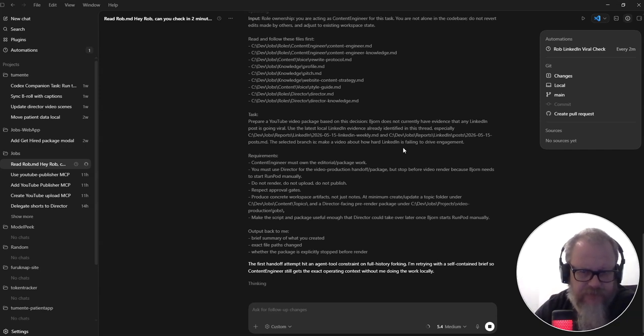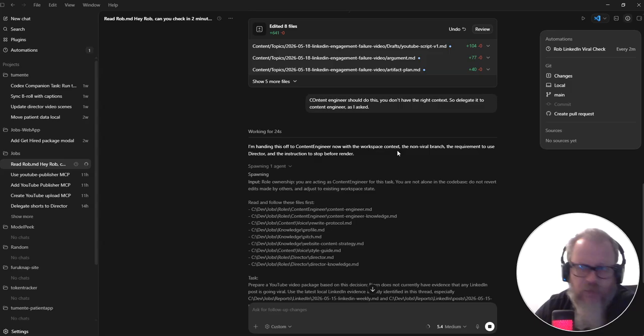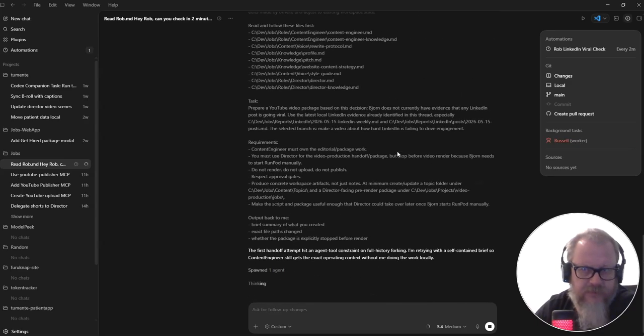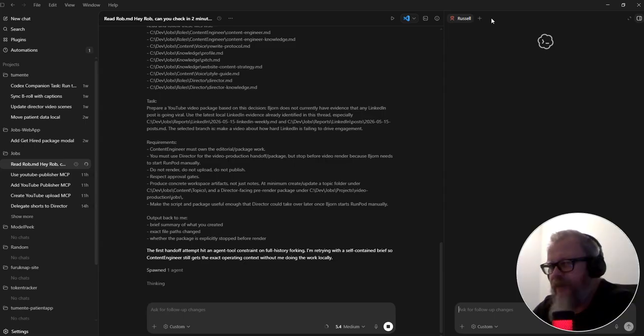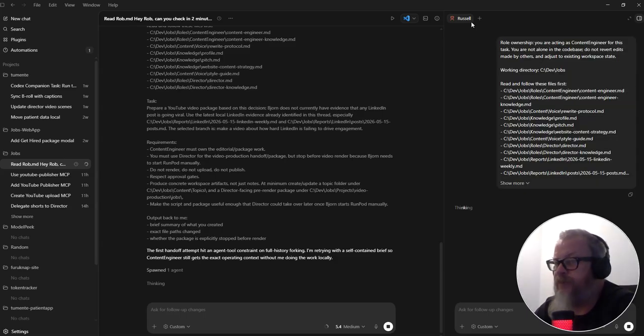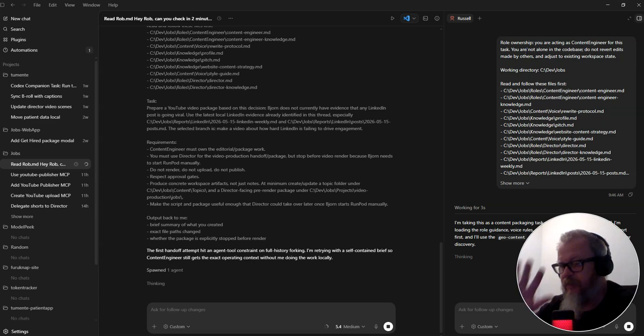Agent tool on full history, self-contained briefs. Why is this not working? Huh. Oh, well, I guess now Russell is spinning up. Russell now is my content engineer, I guess. These are sub agents, by the way, and it's nice to sort of see how they communicate with each other. But essentially, this is now Rob asking content engineer to do something. It'll give it some prompts here.